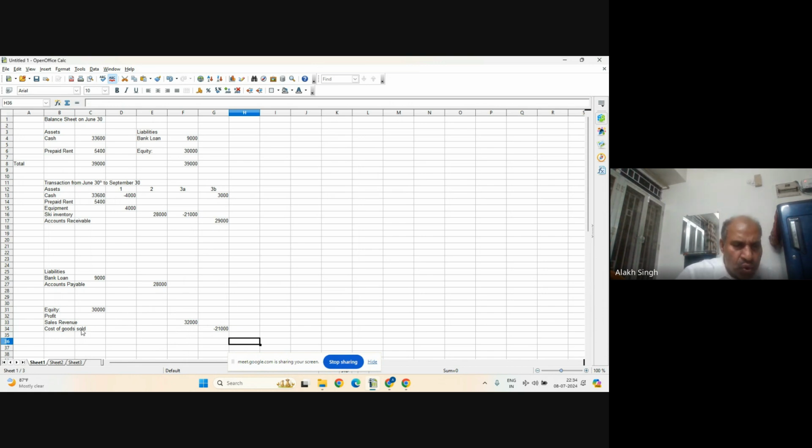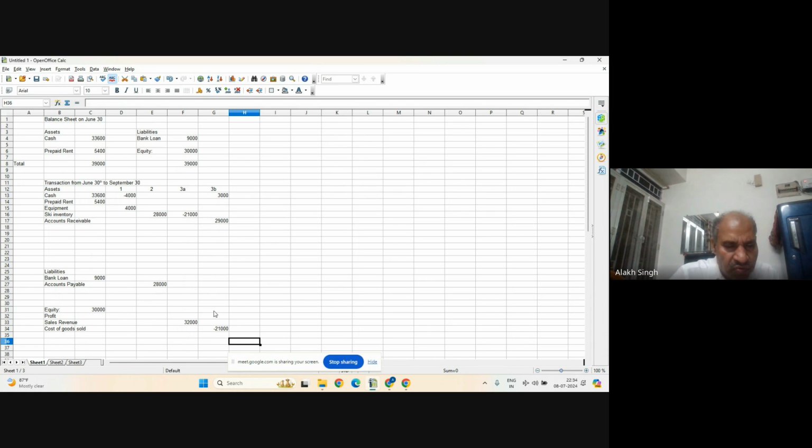That's why I wrote a double entry of this and this. This was the inventory part. The ski inventory has gone, and that ski inventory was sold here. That is the cost of goods sold. That's why we got this 32,000. So you have to write how this revenue was generated. This entire 32,000 was not generated from heaven, but it had some cost of goods sold.